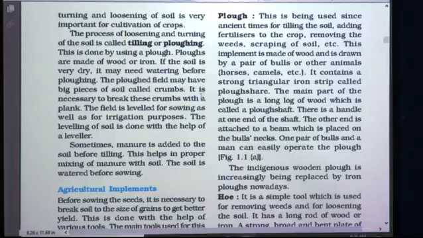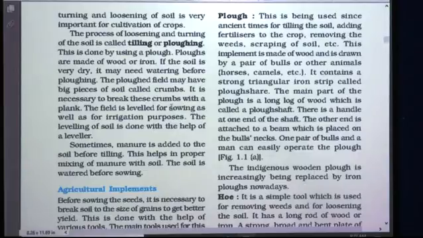The plowed field may have big pieces of soil like crumbs. So, big pieces of soil are called crumbs. It is necessary to break these crumbs. So, these soil crumbs should be broken first into small particles. It is necessary to break these crumbs with a plank. Okay, a plank is used for breaking these crumbs.